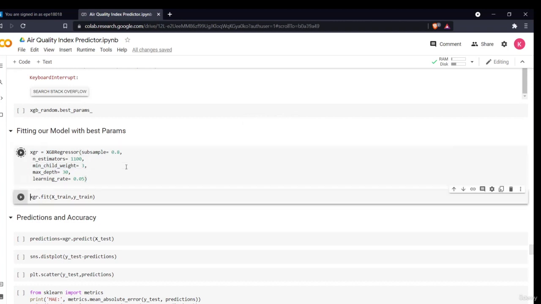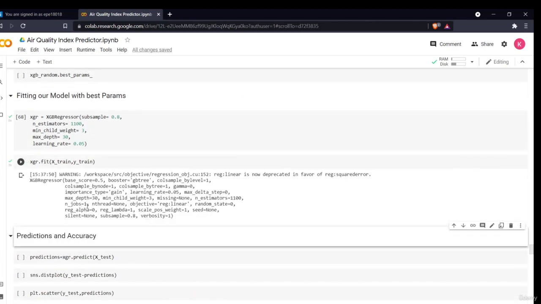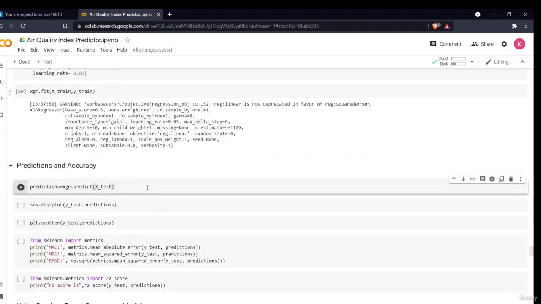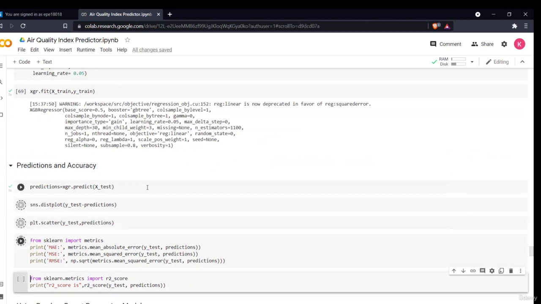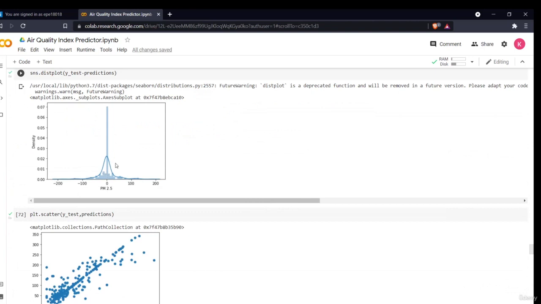Now I'll just simply fit my model with this. I'll fit my train data. Then I'll see what my predictions and accuracy are. I'll just predict my data. Then I'll simply use the same distribution plot. Now you can see how beautifully it is predicted.